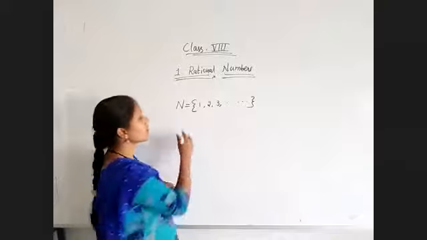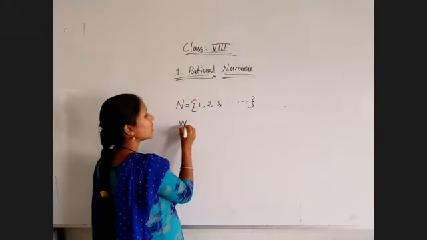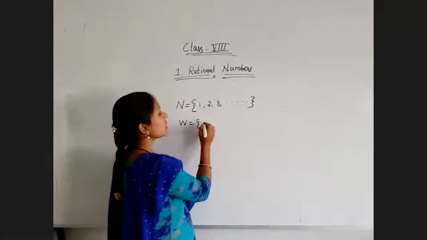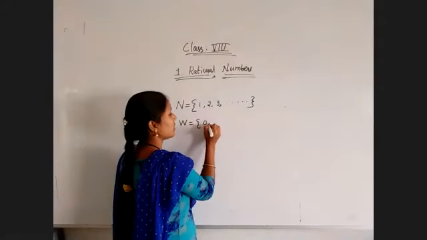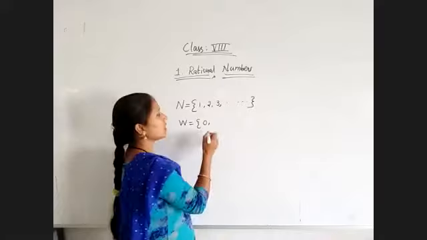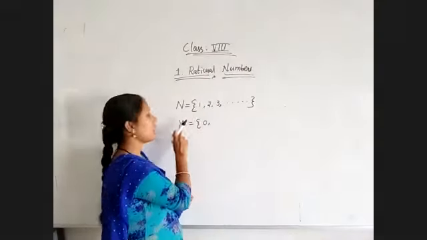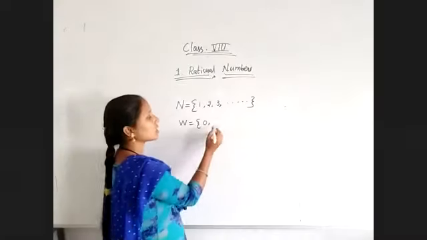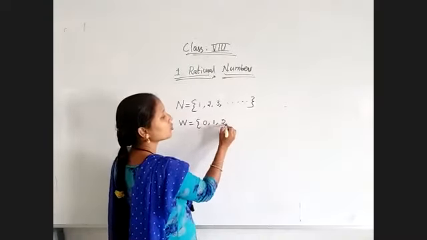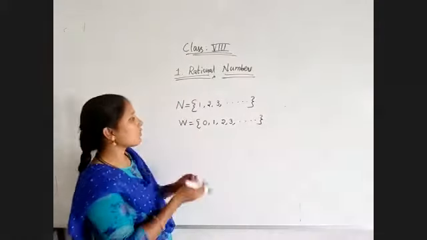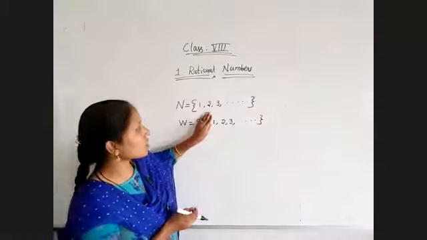The next branch of numbers is whole numbers. Whole numbers are just an extension of natural numbers, with just 0 more than the natural numbers. That's all. The collection of natural numbers including 0 are called whole numbers, that is 0, 1, 2, 3 and so on. So 1, 2, 3 and so on are all natural numbers.